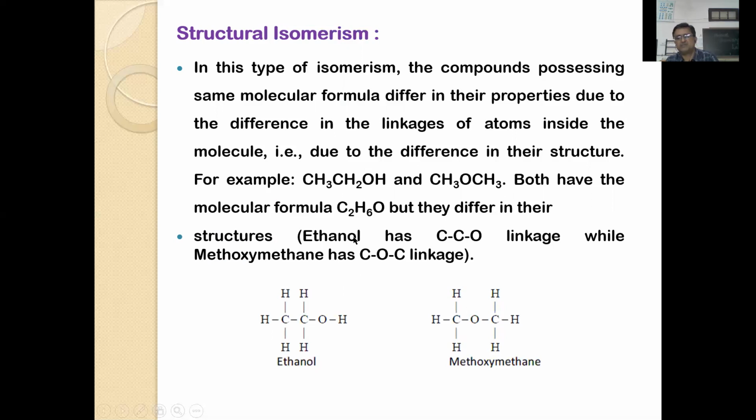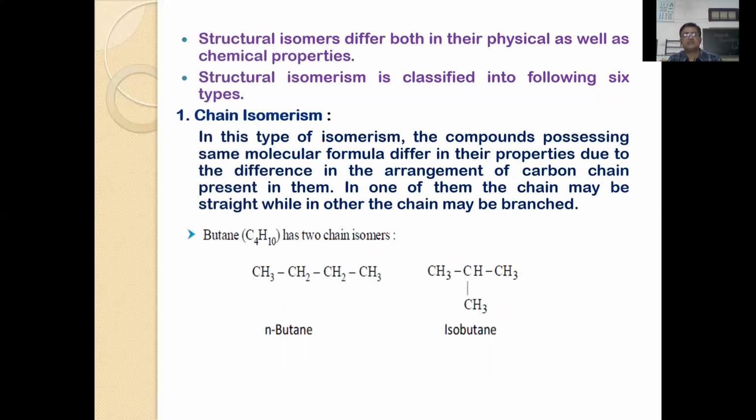So therefore, compounds which differ mainly due to their structures are called structural isomers. Again, in structural isomerism, there are 6 types of structural isomers. We shall begin with one such type, called chain isomers. They differ in the carbon chain.